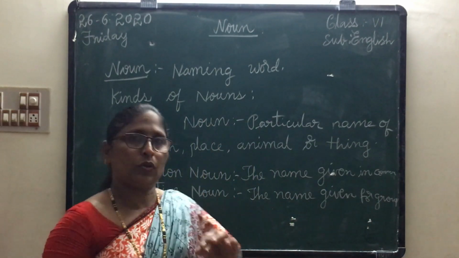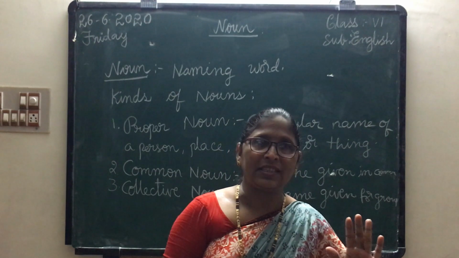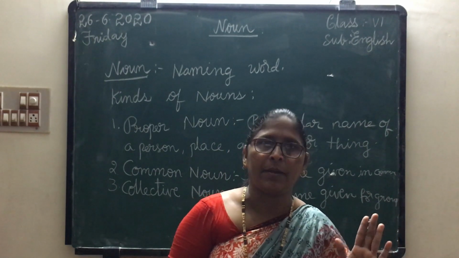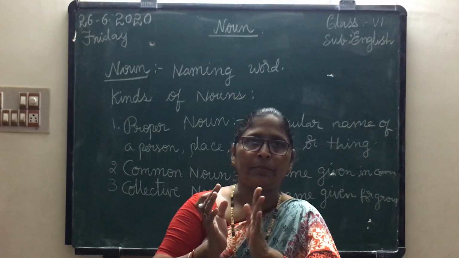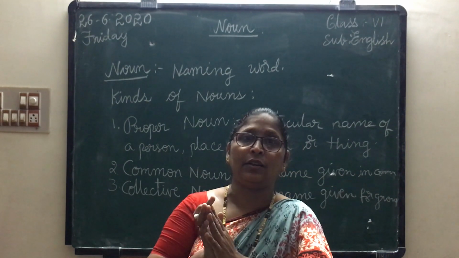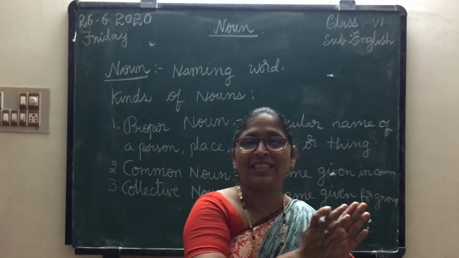For example, suppose you are talking about bees. There are many bees. The group of bees is called a swarm. There are many buses in the bus stand. So what do we say? The name given for a group of buses is called a fleet.